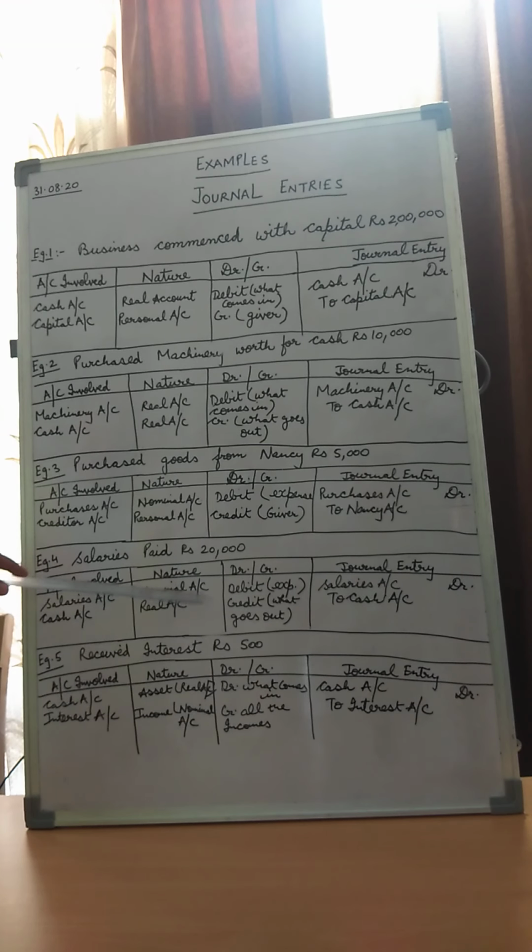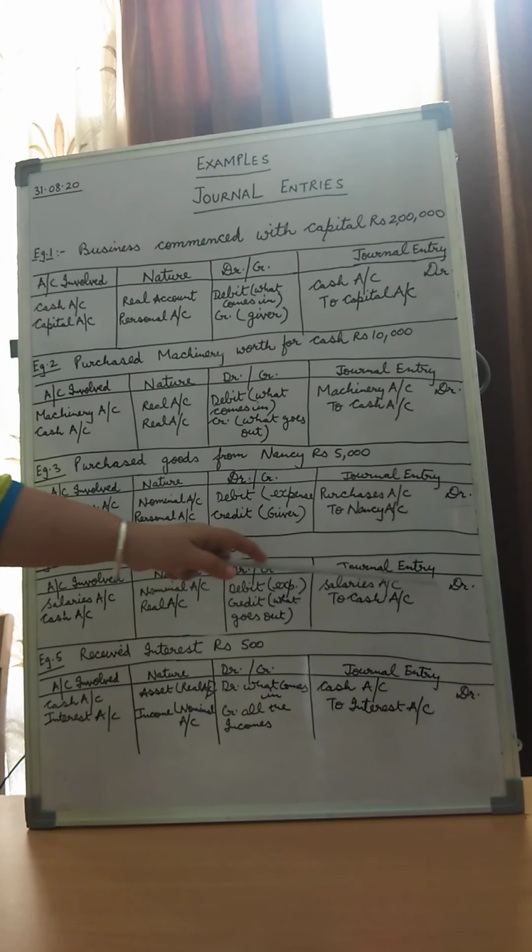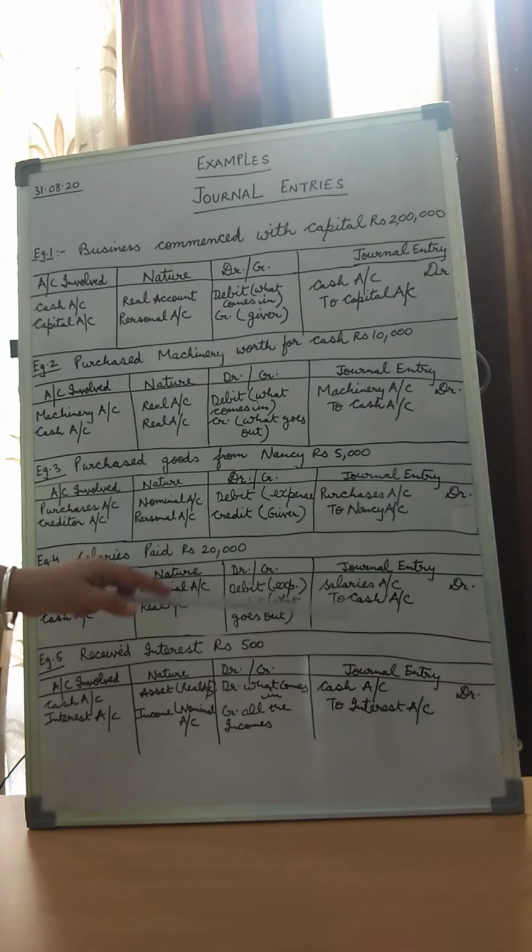So we have to see what rule will apply where. Like over here, the rule of nominal account would be applied for the debit part, but for the credit part we would be applying the rule for the real account, because the real account says credit what goes out. So for paying the salaries in the business, children, we are spending cash. So the general entry would be salaries account debit to cash account for an amount of rupees 20,000.